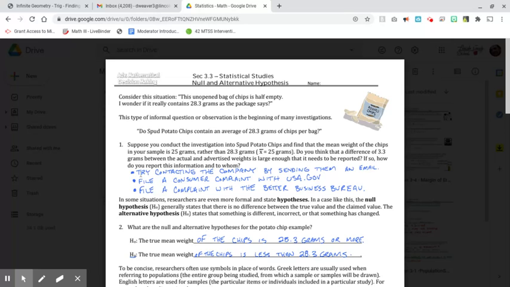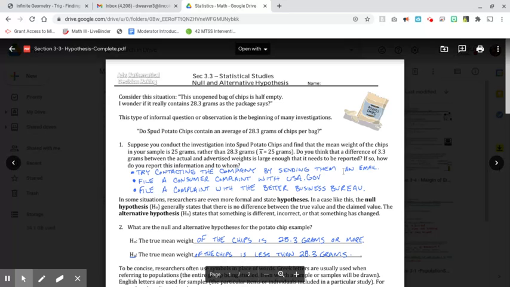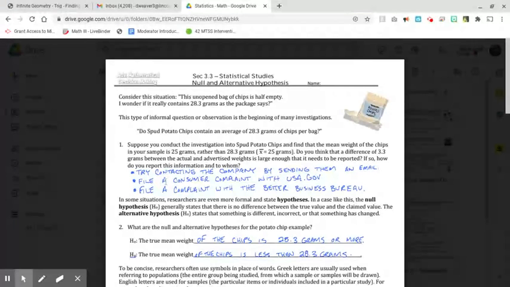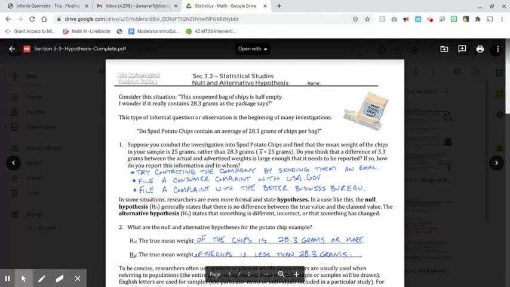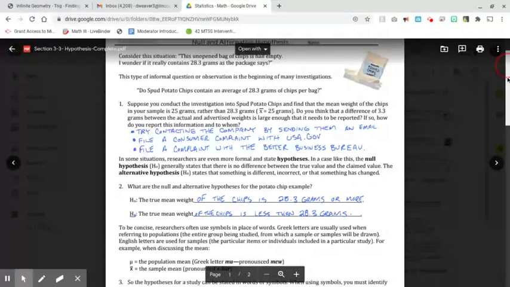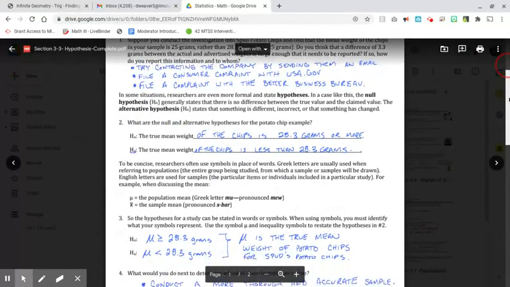So, a couple ways you would do that is one, maybe try contacting the company by sending them an email. You may file a consumer complaint, meaning that you feel like as a consumer you're getting ripped off. And then you could also file a complaint with the Better Business Bureau, the BBB, if you've heard of that. Those are for complaints when businesses are not doing what they say they're supposed to.